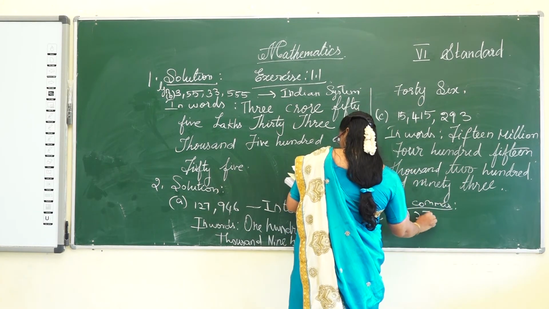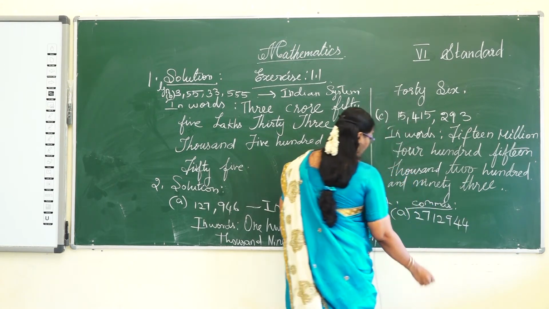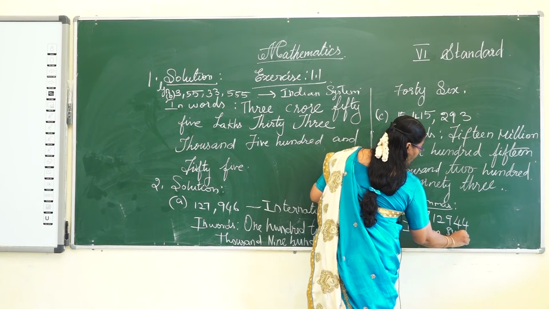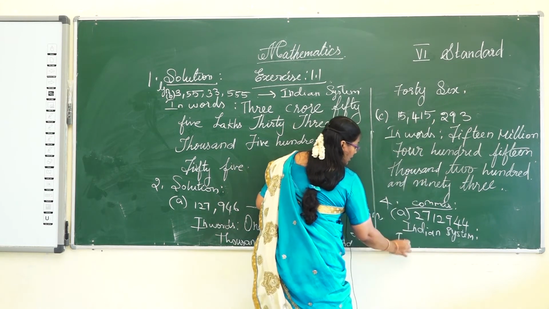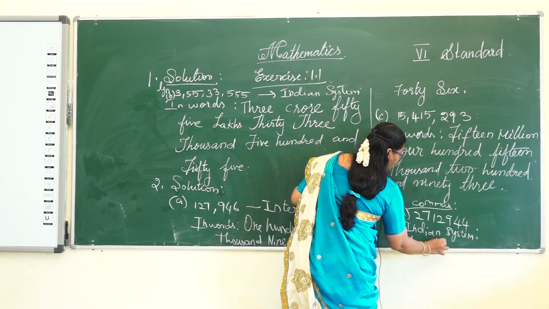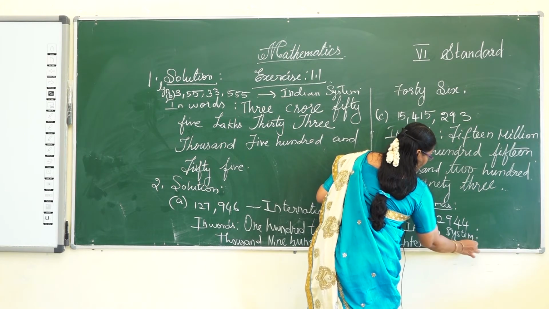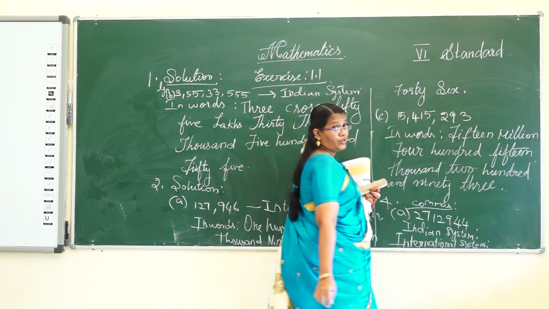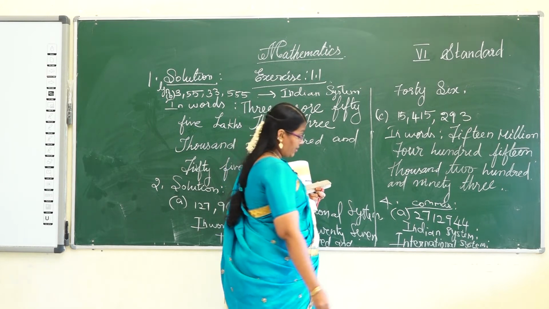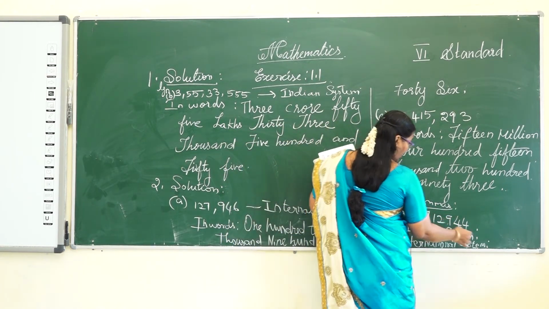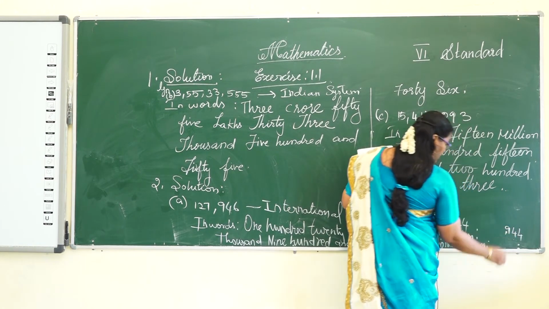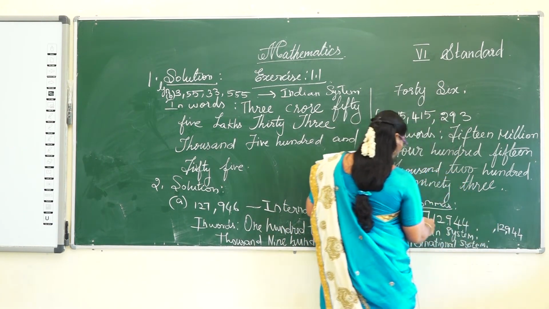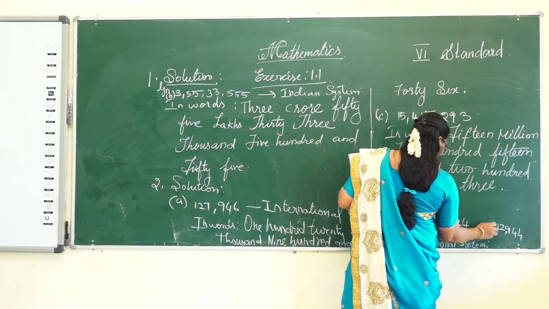The number is 3271294. First write in the Indian system, second in the international system. In the Indian system, first put the comma after the 3 digits, so 944. The next comma comes after 2 digits, so 12, then the next 2 digits.